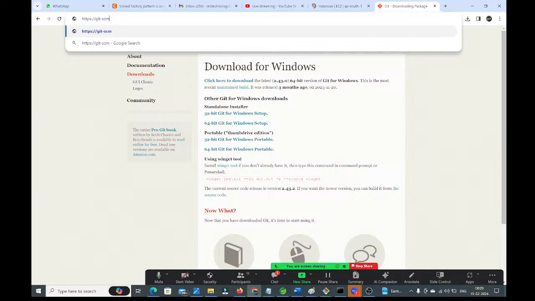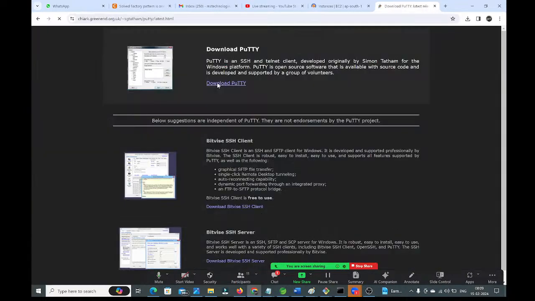Right, here you can get this option. This is the official website, right? Click on this, guys. Here we have the download PuTTY option available. You can click on download PuTTY, guys. Here PuTTY will be downloaded into your system. See, guys, here you can check whether it is 64-bit or 32-bit. You need to verify, and in my system 64-bit is available, so I am going to click on this, guys.